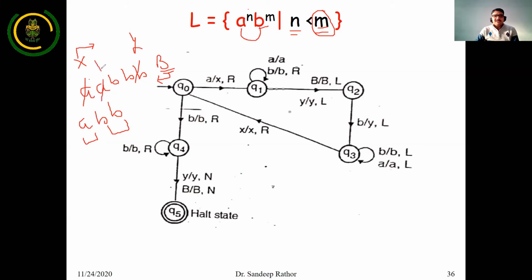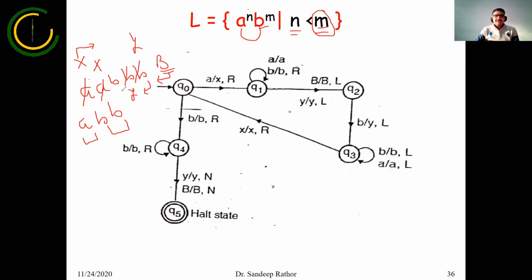Similarly, this A is converted into X. This B, keep it as it is. This B, keep it as it is. As soon as you receive B or a blank here, move to the left direction, right? And then as you find this B, convert it into a blank, right?